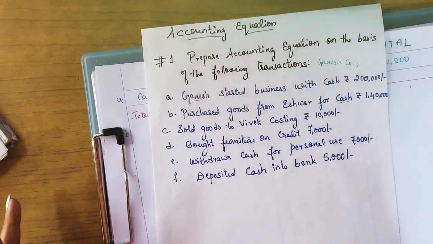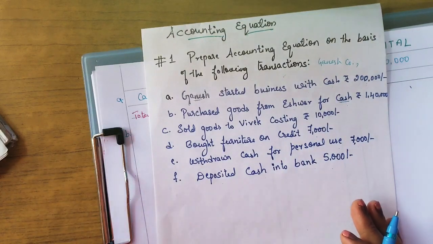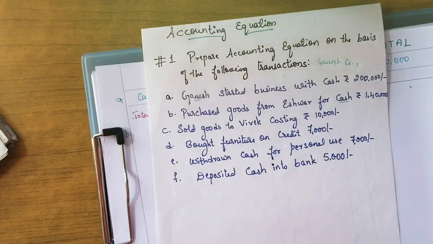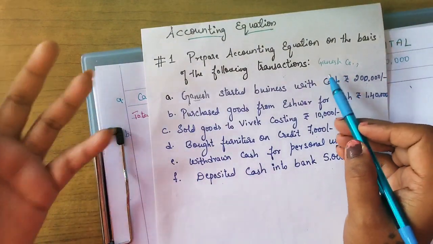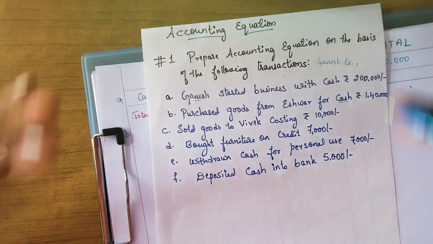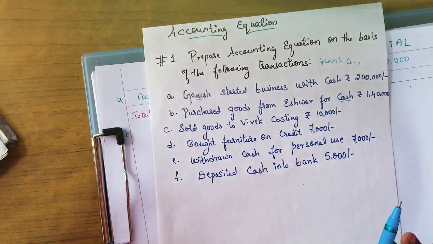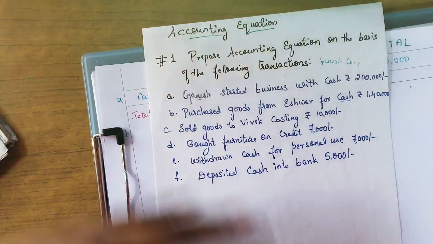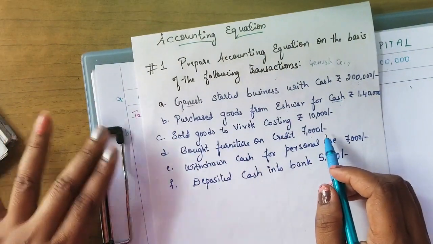Every time in accounts when you are solving any problem, you must think that you are the business. You are the main person. From the business point itself you have to think. Take this Ganesh company itself as you. You are Ganesh company now. Now you are going to take all these transactions as your own company's transactions. From that point of view, you have to solve the problem. This will be applicable for all the problems. Okay. So in that case, you can solve the problem easily.